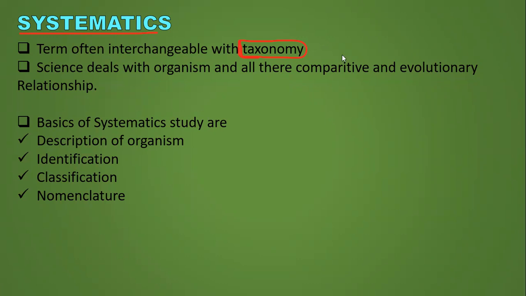In the case of plants, a particular organization will name them, that is ICBN. You must study the full form from the NCERT: International Code for Botanical Nomenclature. That is very important. In the options, they might give you International Code of Botanical Nomenclature. That is wrong. International Code for Botanical Nomenclature is the correct one.